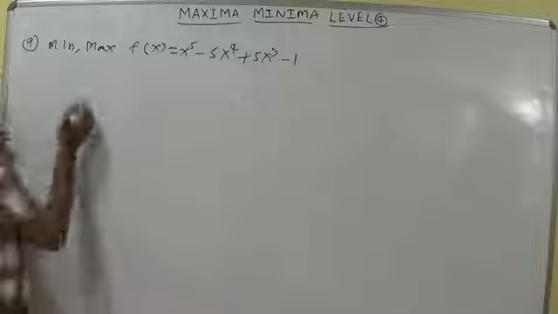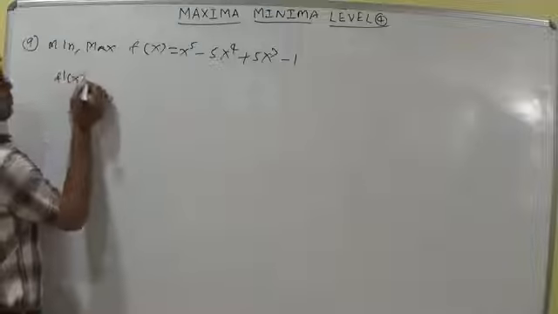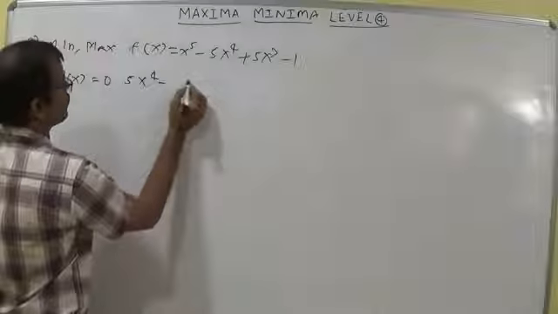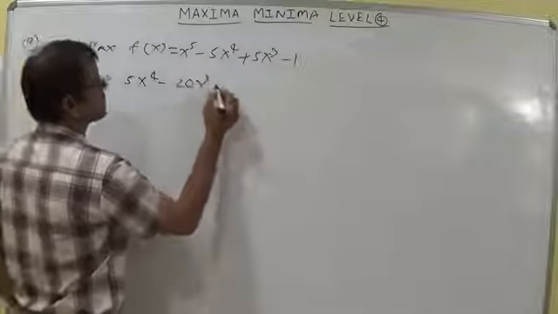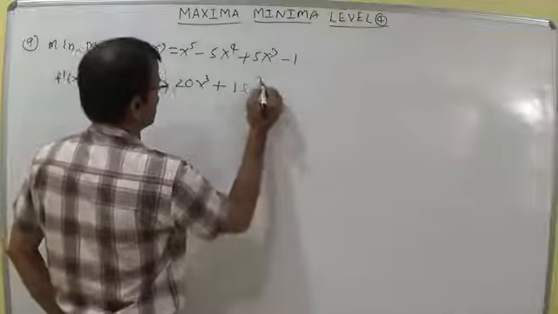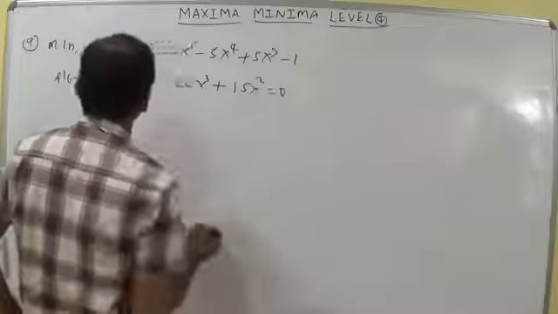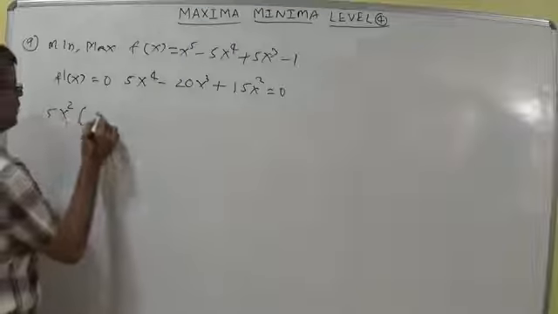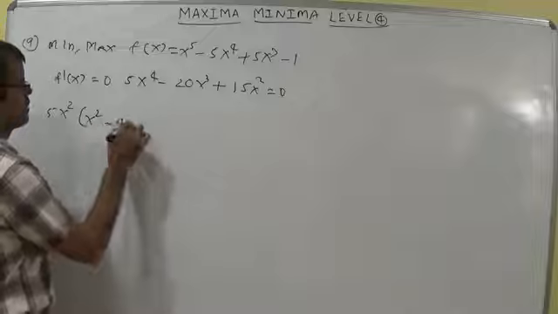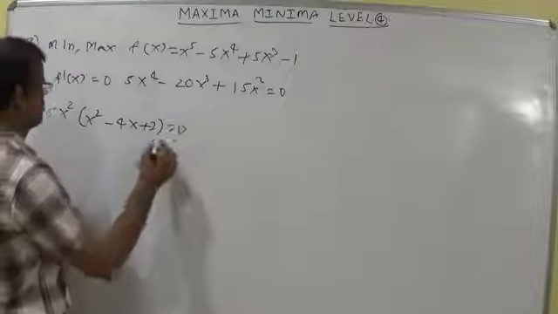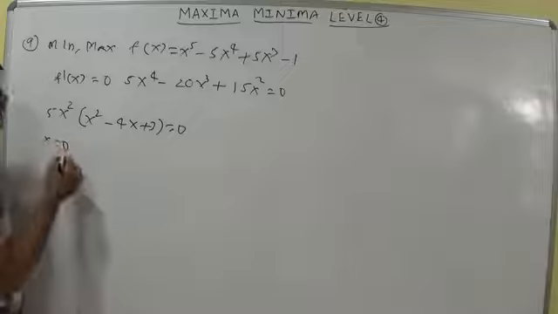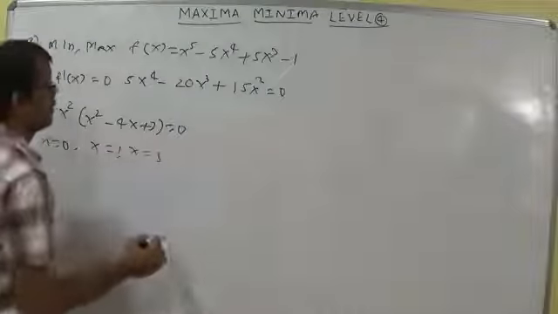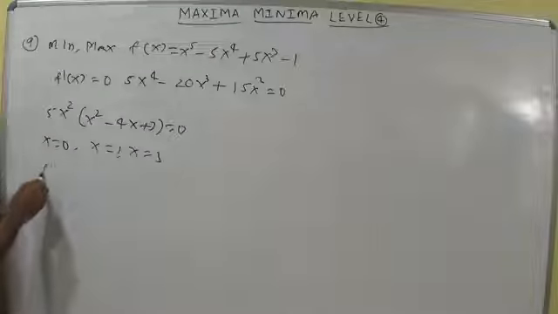According to minima maxima theory, f dash x should be equal to 0. So f dash x we can write here 5x power 4 minus 20x cube plus 15x square equal to 0. Taking x square common, 5x square into x square minus 4x plus 3 equal to 0. So critical points are x equal to 0, x equal to 1, x equal to 3. Let us discuss f double dash x also.